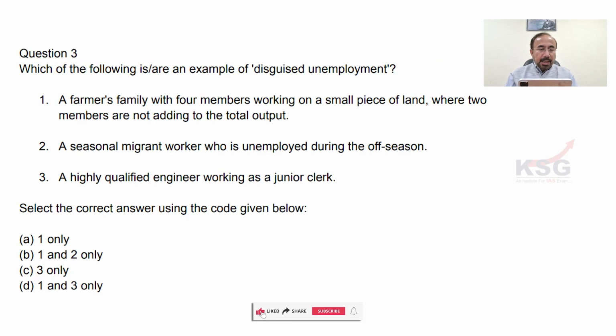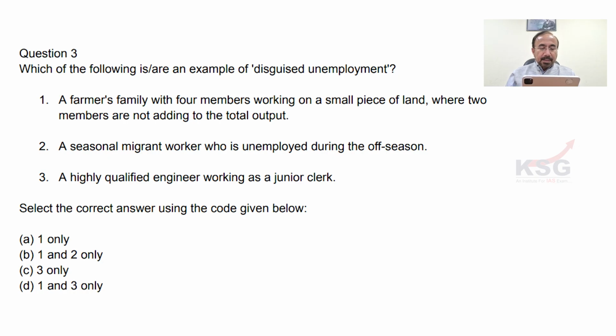The next one that I am going to read out for you, the third question. Which of the following are examples of disguised unemployment? थोड़ा concept है यहाँ पे. Which of the following are examples of disguised unemployment? First, a farmer's family with 4 members working on a small piece of land where 2 members are not adding to the total output. All right.